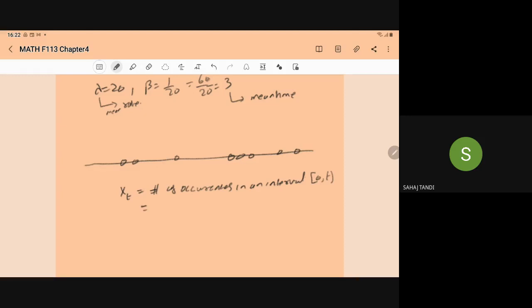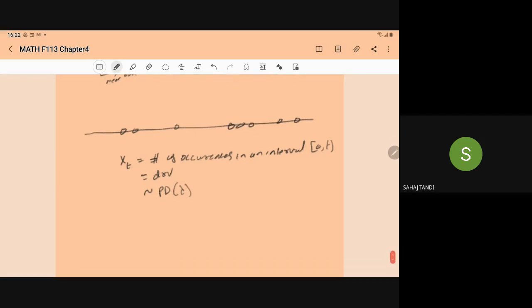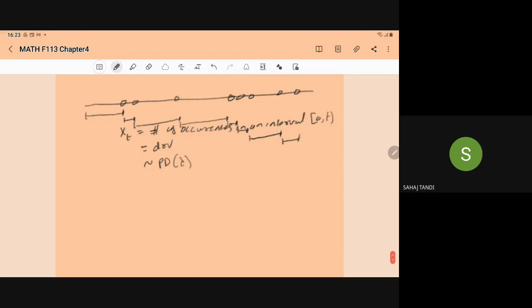Let Xt denote the number of occurrences in the interval 0 to t. What is the nature of this random variable? It is a discrete random variable, and it follows the Poisson distribution with parameter lambda. So now what is this proposition? That the interoccurrence time follows the exponential distribution.